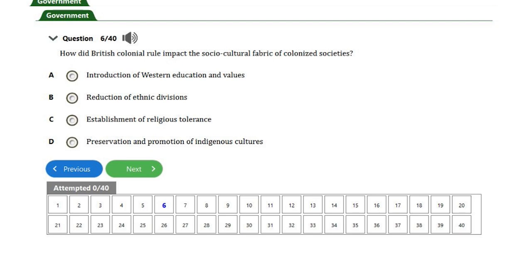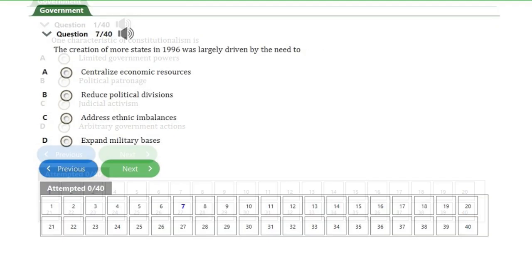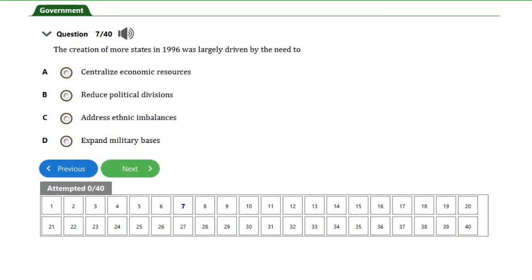None of the options clearly provides the impact of British colonial rule on socio-cultural fabrics. The correct impact is the introduction of Western education and values, which often led to erosion of indigenous culture and tradition. Let's quickly move to question number 7 because we don't have much time.